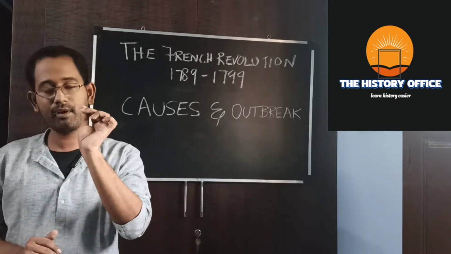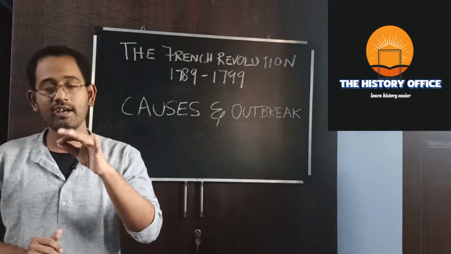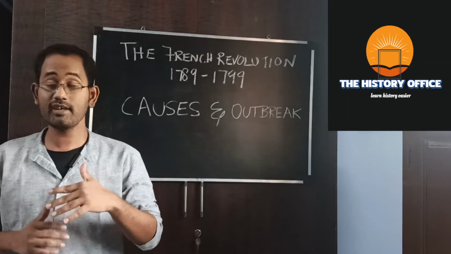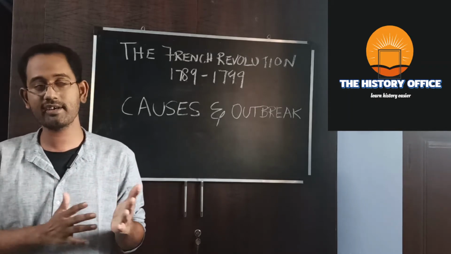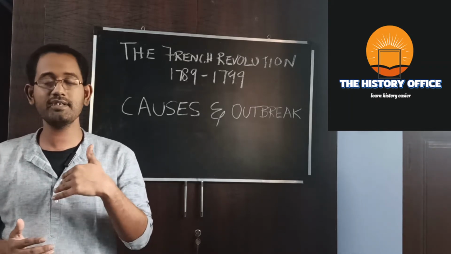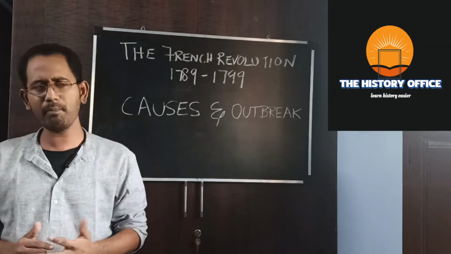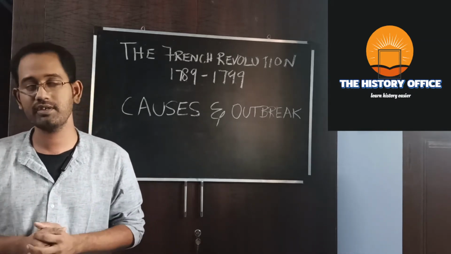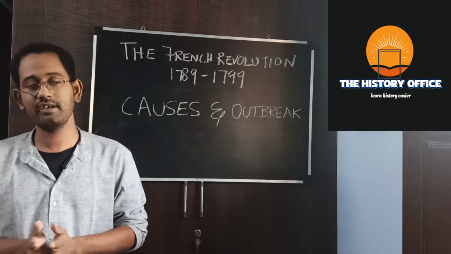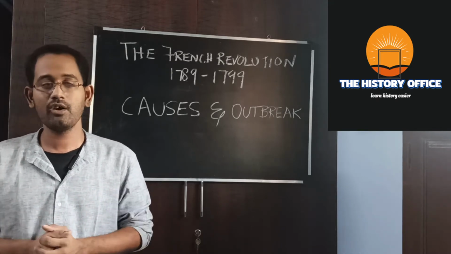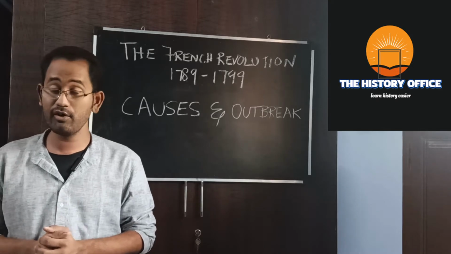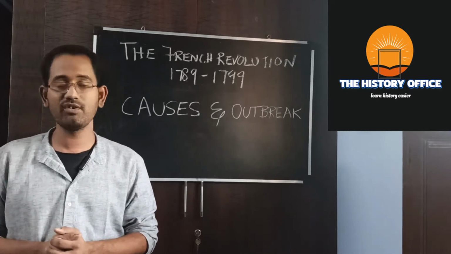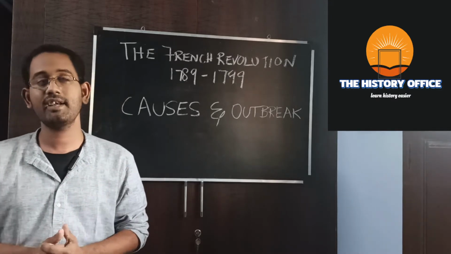The clergy belonged to the first estate. They constituted only 0.5% of the population. The clergy was further subdivided into higher clergy and lower clergy. The higher clergy were the top people, and they managed churches, monasteries, and educational institutions. They never paid any tax. They enjoyed a luxurious life. On the other hand, the lower clergy served in the churches and also served the common people, but their life was very miserable. They also didn't pay any tax.